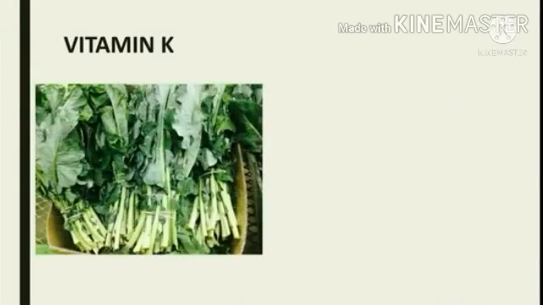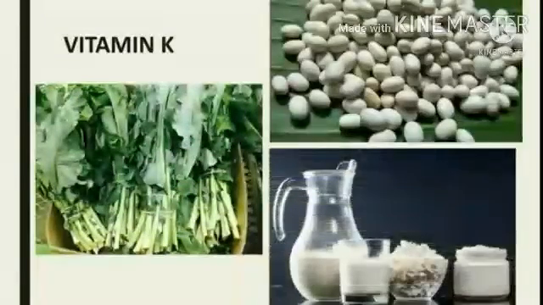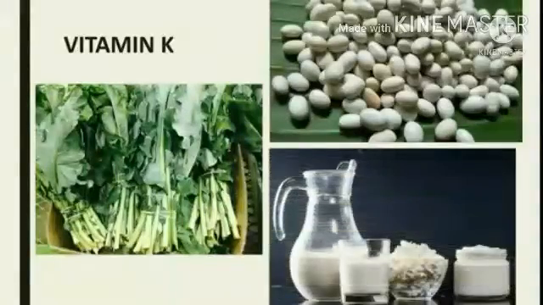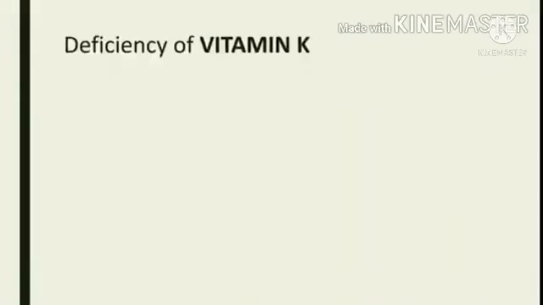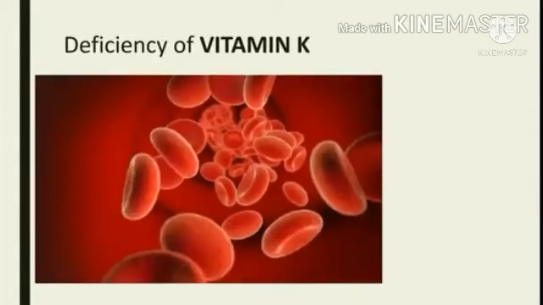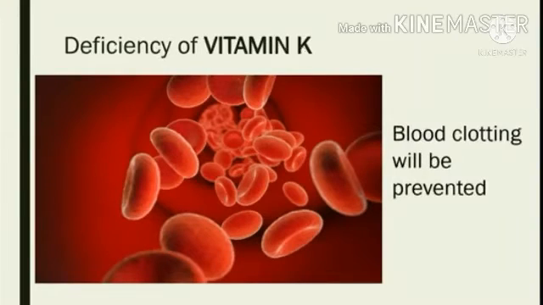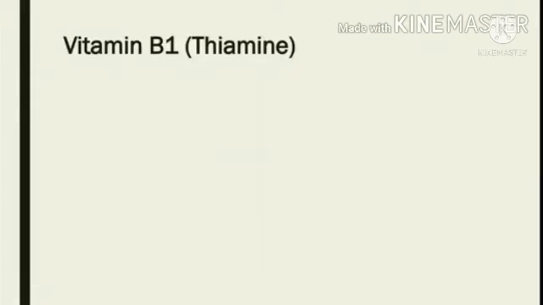Next one is vitamin K. The sources of vitamin K are green leafy vegetables, soya beans and milk products. So vitamin K is very important for blood clotting. So deficiency of vitamin K will lead to blood clotting being prevented and also causing excessive bleeding due to delayed blood clotting.